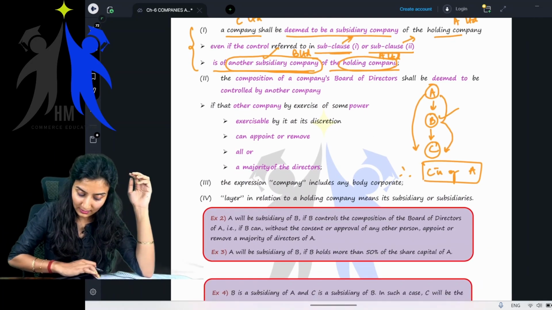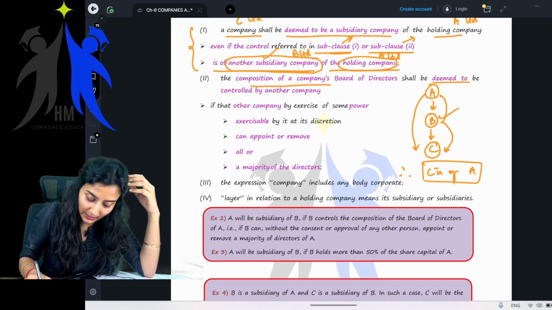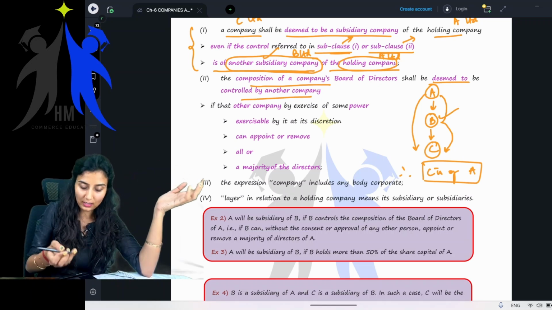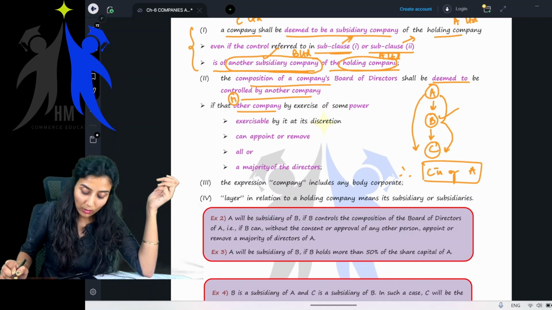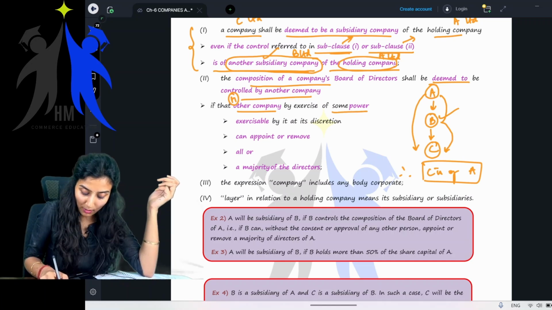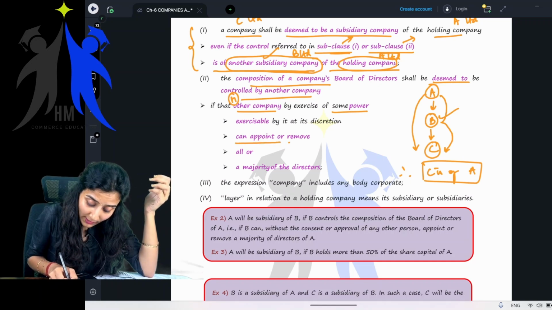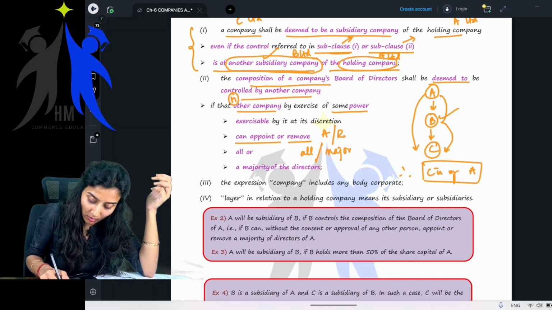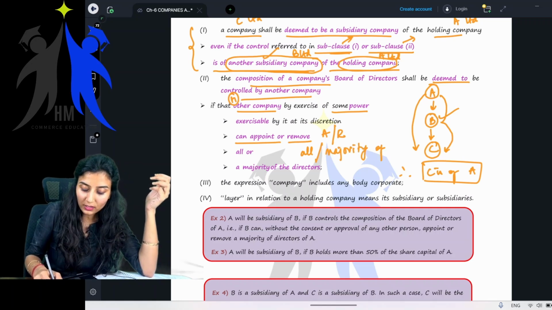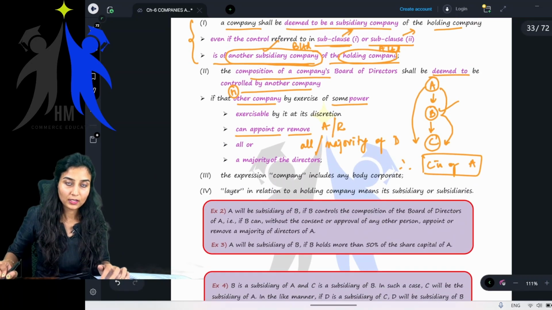Read the next line. The composition of a company's board of directors shall be deemed to be controlled by another company, that's what I told you all this while, if that other company, meaning the holding company, by exercise of some power exercisable by it at its discretion, can appoint or remove either all or the majority of the directors of the subsidiary company. Getting my point? Okay.